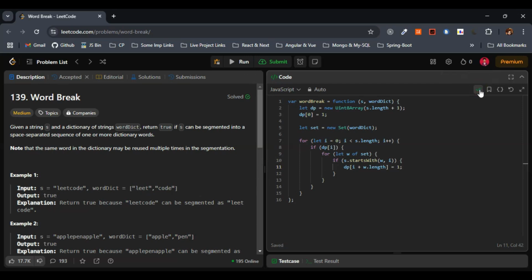Let me format the code once, and the final step we have to return whether the full string is breakable or not, right? So I'll just make use of double not in this case. So I'll just go with double not of dp of length, right? So we are checking whether the full string is breakable or not, or whether the full string can be segmented or not. That's what we have to check here, right? Word break. So here we just have to return whether the full string is breakable in this case. So let me format the code once and let me hit the run button.